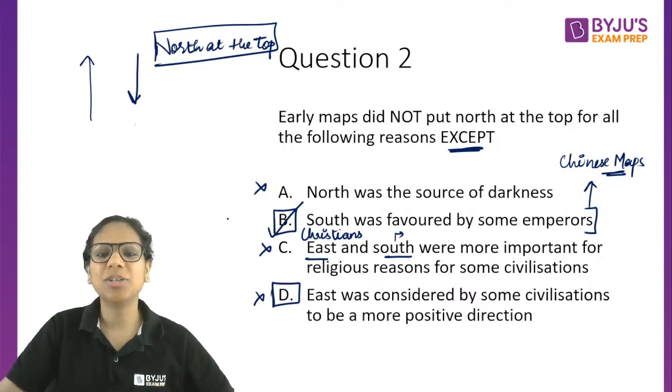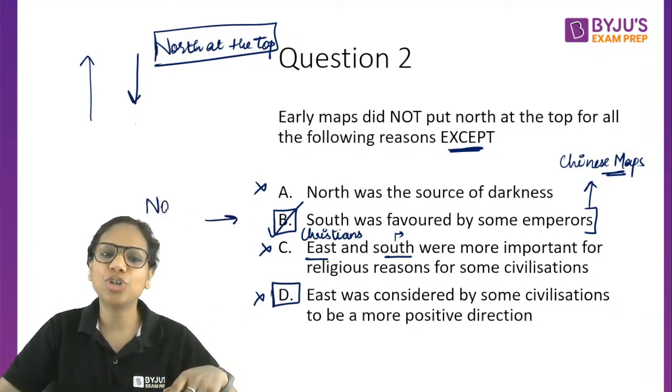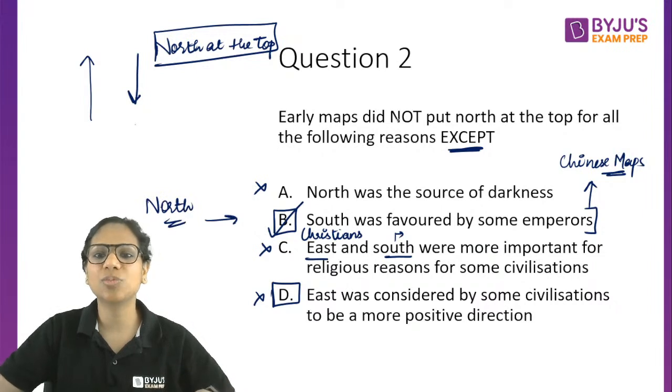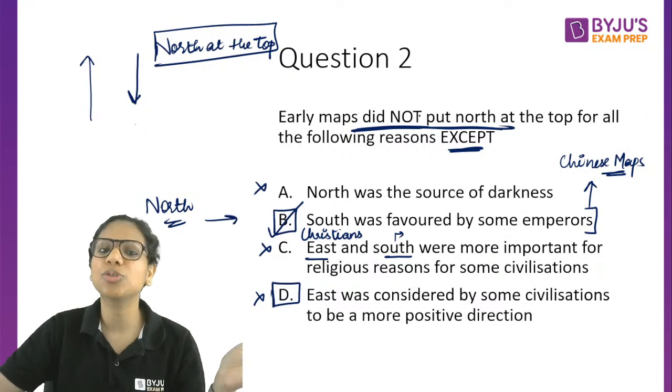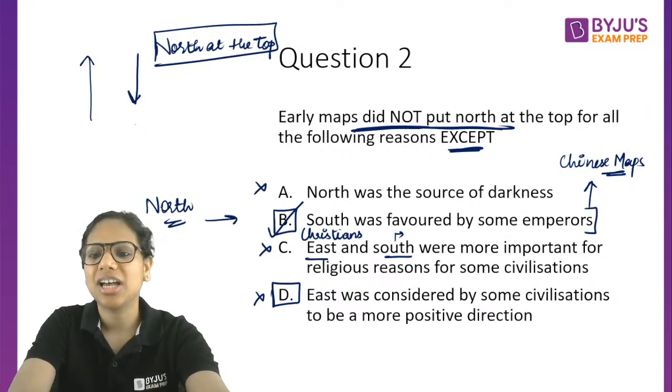I hope you've understood it, because even though South was favored by the Chinese emperors, they put North at the top. And the question asks, early maps did not put. So we are talking about those maps that did not put North at the top, not these Chinese maps, right? So B is our answer.